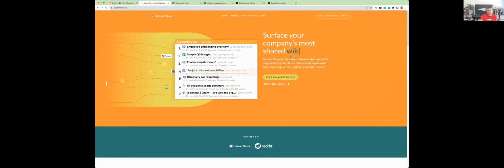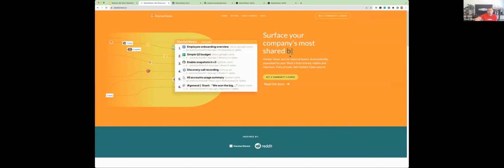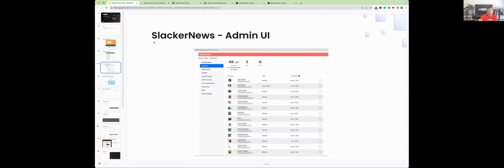Put your email address in. Marc kind of should show you, but this is all connecting back into the replicated vendor portal and providing you the credentials you need. So we're using our own product to deliver this.